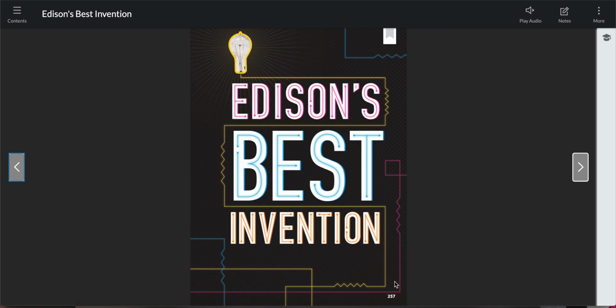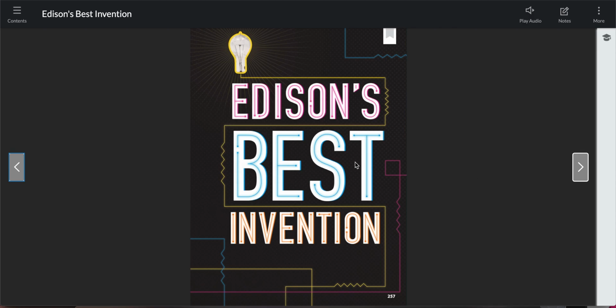What we're going to be doing is taking a look at Edison's best invention. We're not going to read the entire text, but we are going to read a certain section of the text just so you guys can get a feel for how argumentative text is written, as well as how to identify facts and opinions in argumentative text.